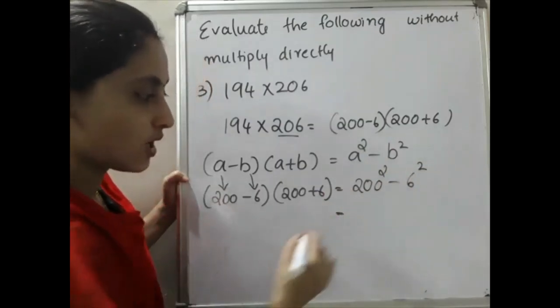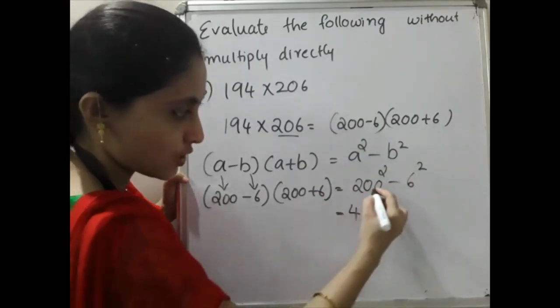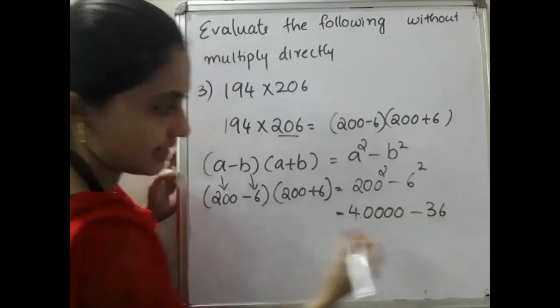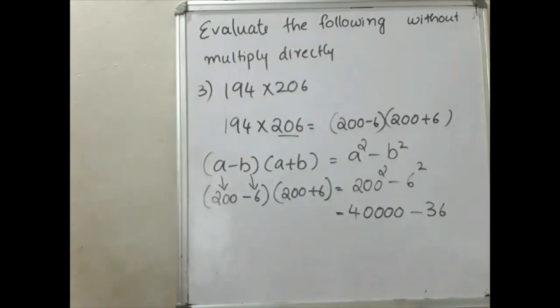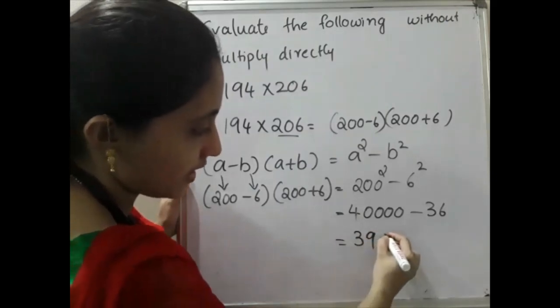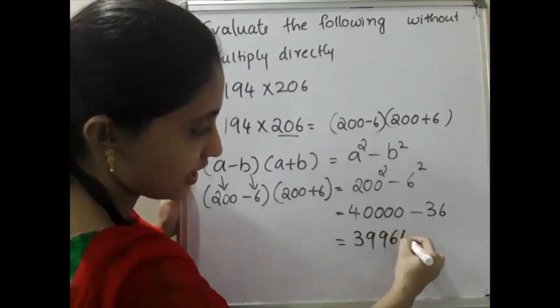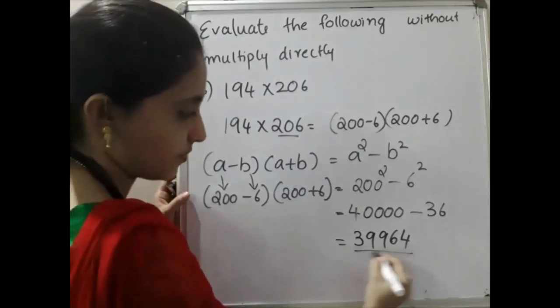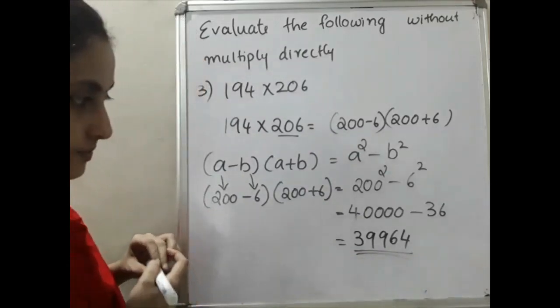Okay. So what is 200 square? 2 square is 4. So here 2 zeros. So 200 square contains 4 zeros. Minus 36. That is 40,000 minus 36. What is our answer? 40,000 minus 36 is 39,964. 39,964 will be our answer. Hope you clear this question.